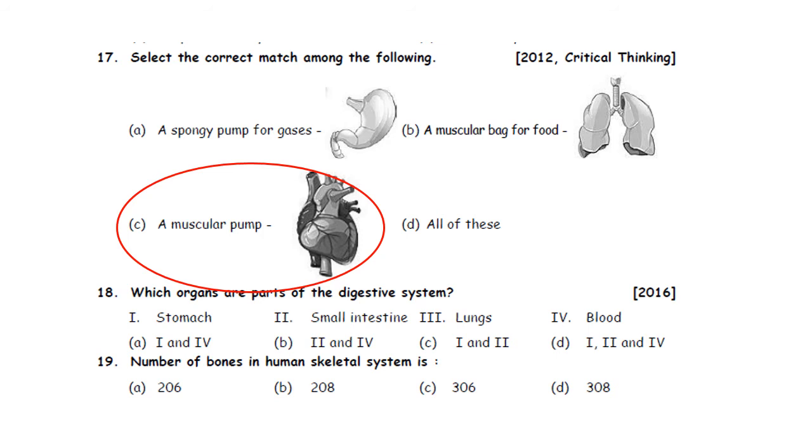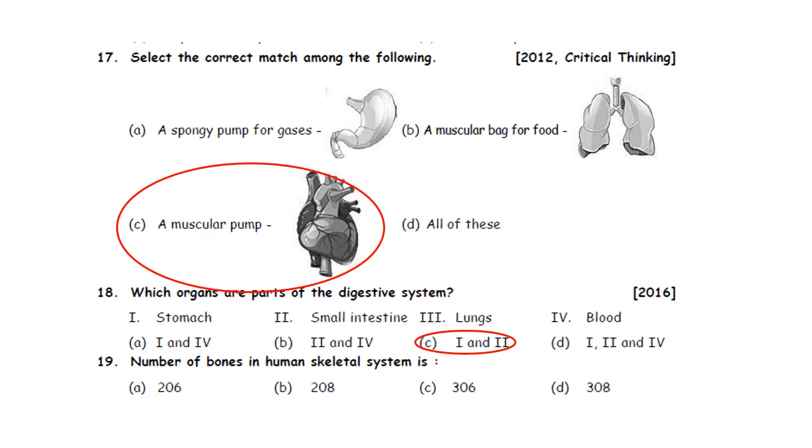So, stomach and small intestine are the parts of digestive system. Lungs are the part of respiratory system and blood is the part of circulatory system. So that is option C, the correct answer.